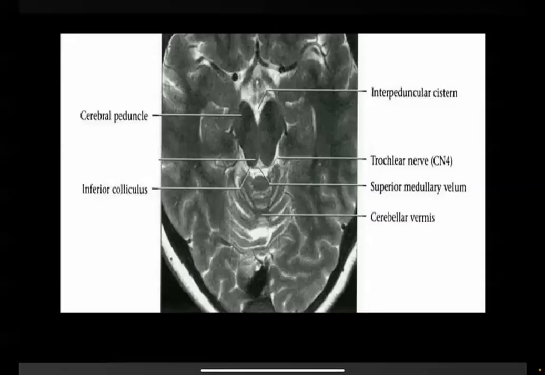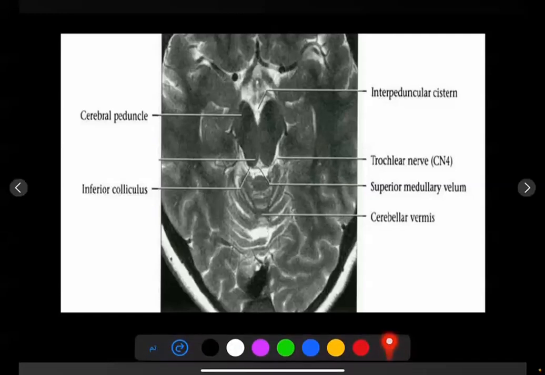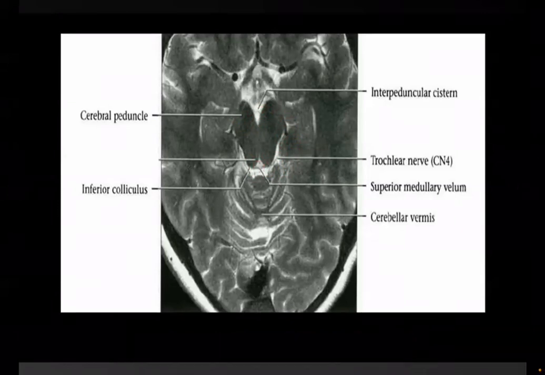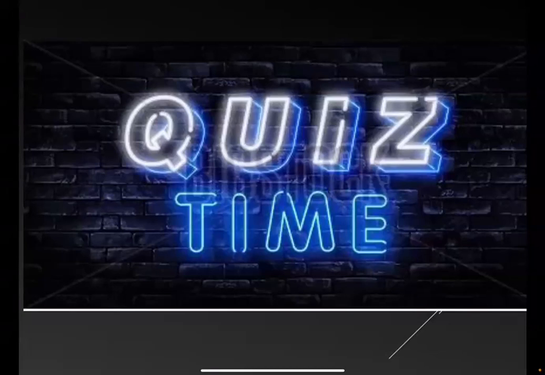And this is an axial image of T2 MRI. This is the cerebral peduncle, interpeduncular cistern, and superior colliculi with the ambient cistern laterally and the quadrigeminal cistern posteriorly. The midbrain is connected to the cerebellum by the superior cerebellar peduncles. And thank you for listening and attention.